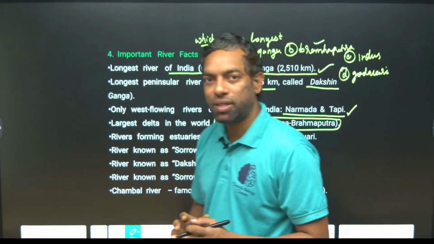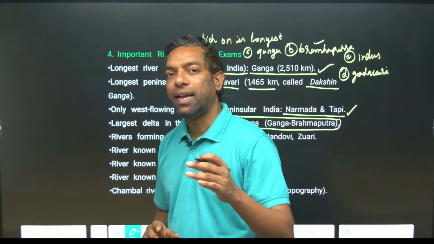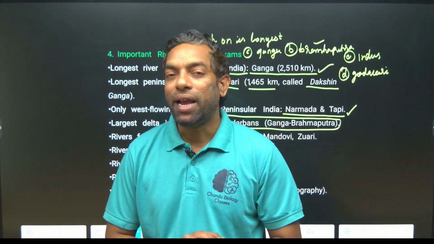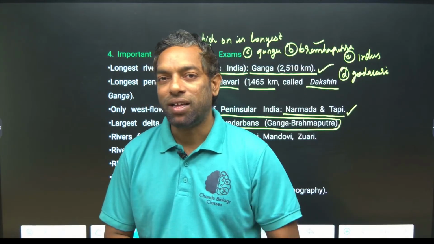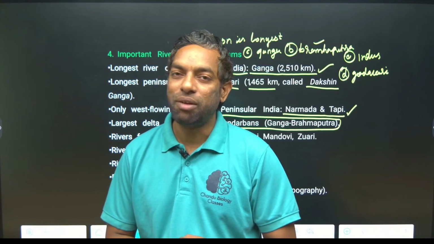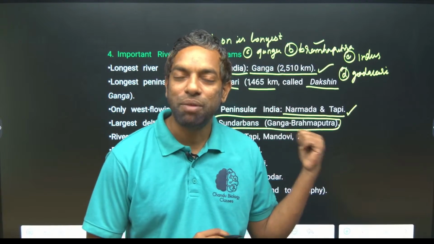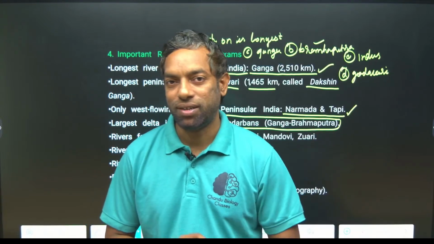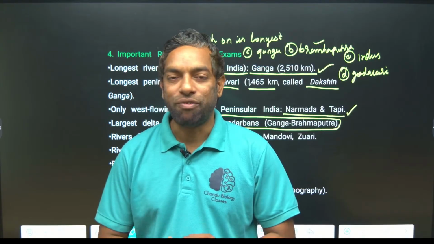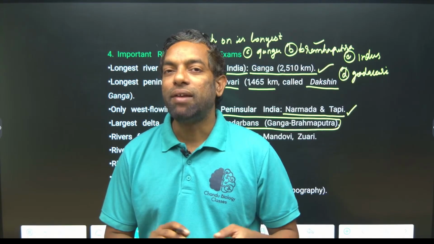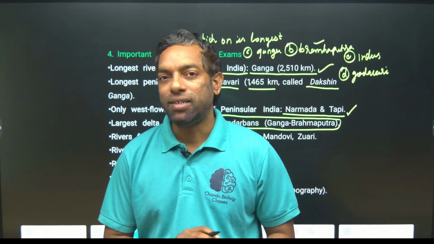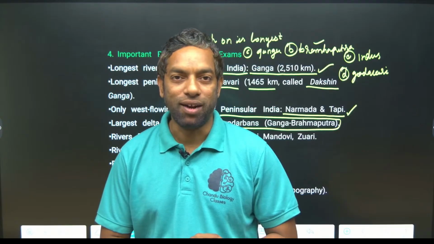The largest delta in the world is the Sundarban Delta. Ganga and Brahmaputra, the two main rivers, together create the delta. They may ask you about the Meghana river. Ganga is separate, Brahmaputra is separate. They flow towards the Bay of Bengal through Bangladesh or West Bengal, India.